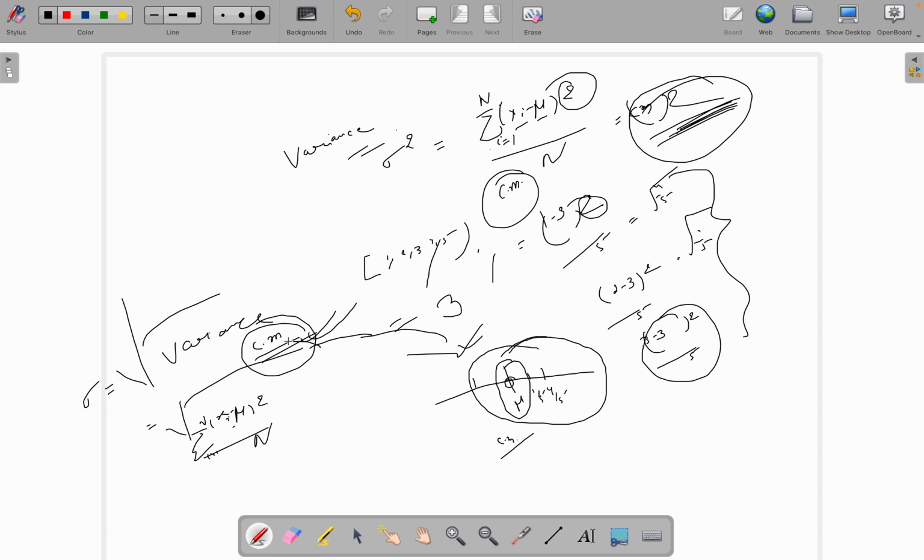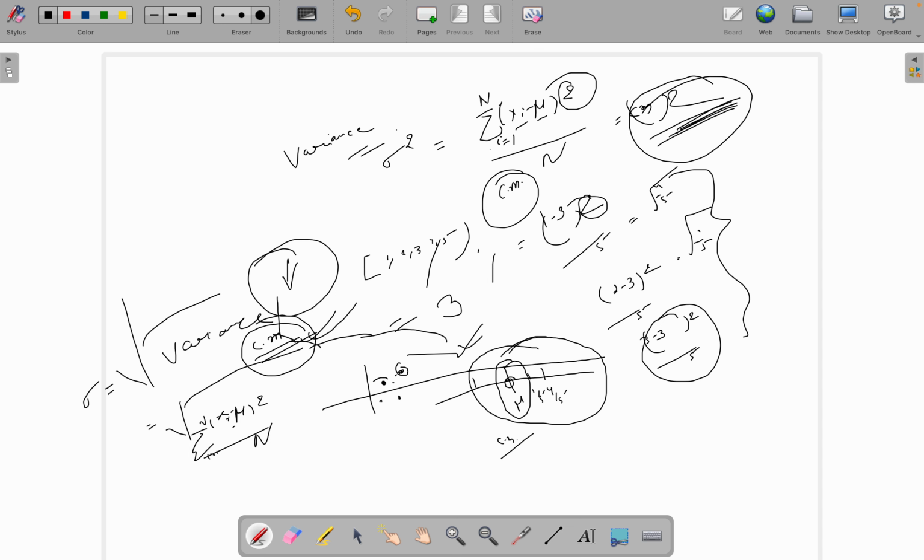We mostly take the standard deviation because it uses the same unit of measure. Also regarding spread, if the standard deviation is here, then your variance will be somewhere further out because it is the square of it. If another value comes here, then definitely the variance will be somewhere here.